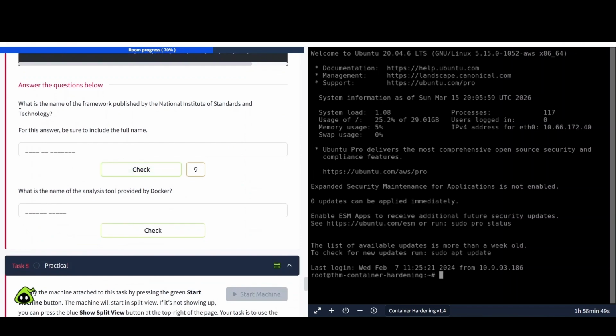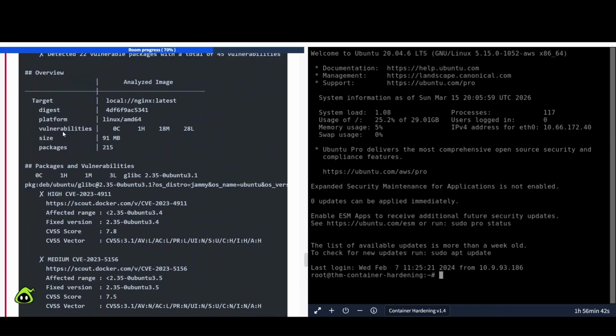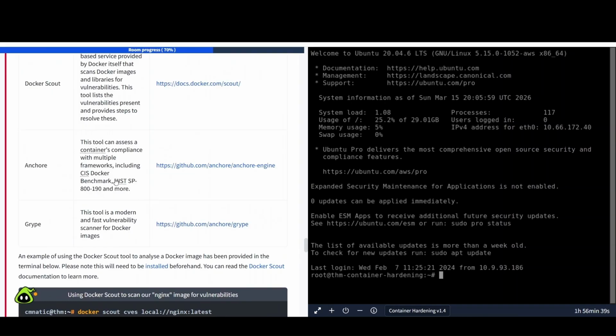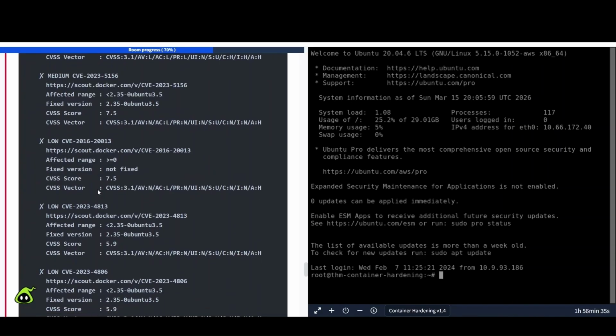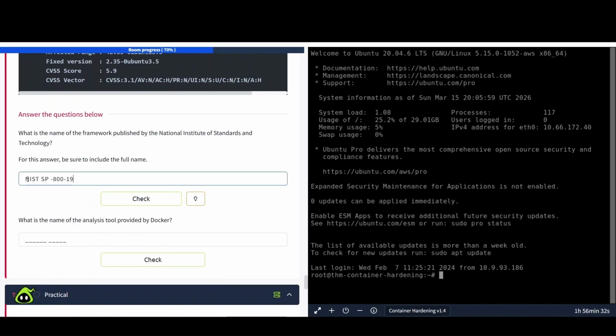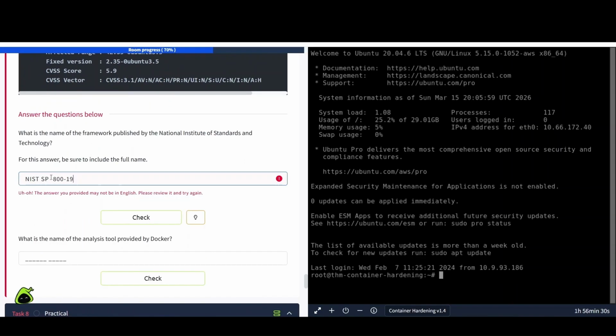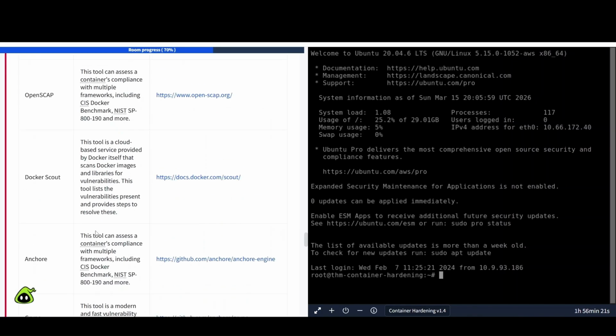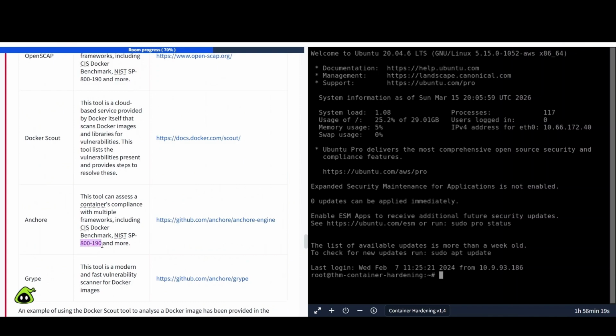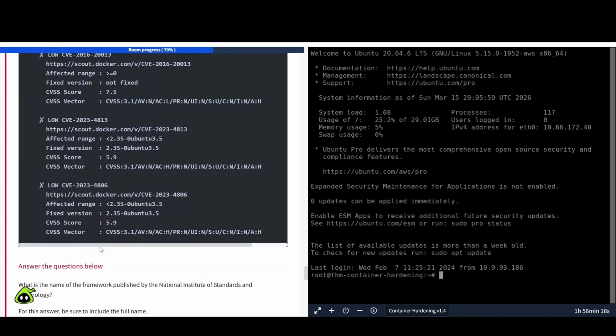Okay, so question time. What is the name of the framework published by the National Institute of Standards and Technology? For this answer, be sure to include the full name. So that's going to be that long name right here. So this NIST SP 800-190. And I believe SP stands for Special Publication, if I'm not mistaken. So let's plug that in. Oops, what happened here? Okay, and if we didn't copy correctly, 800-190. So let's try that again.